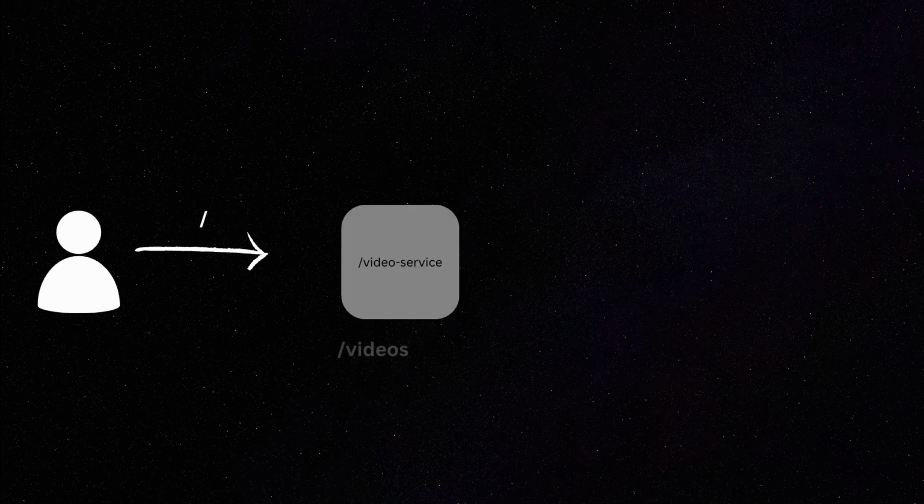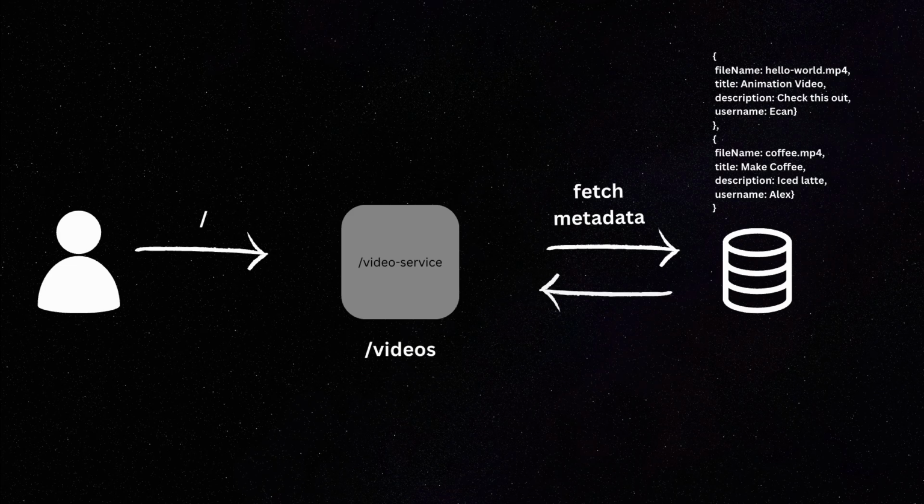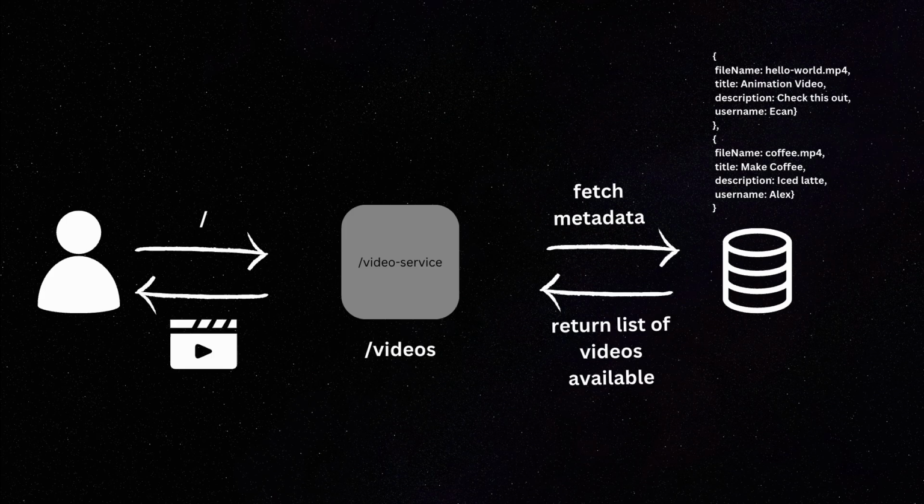And now let me tell you how the streaming worked. The user clicks on the video on the front end. Then this front end requests the video service for the file. Then this video service fetches all the video metadata stored in the MongoDB. And once it gets the list of the videos, it will return that list of videos for the front end to display. And this is exactly how the user sees a list of available videos on the platform.